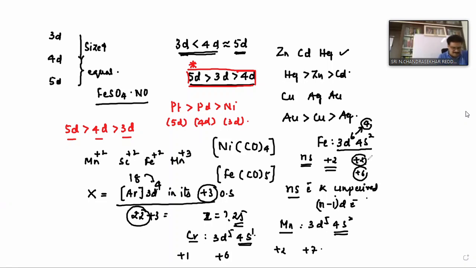The next question: which of the following is the strongest reducing agent? The options are TiCl2, MnCl2, FeCl2, and ZnCl2. The question asks which of the following is the strongest reducing agent.